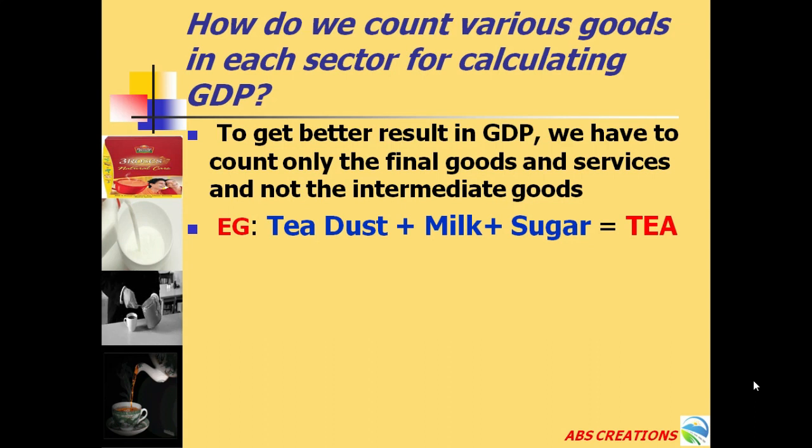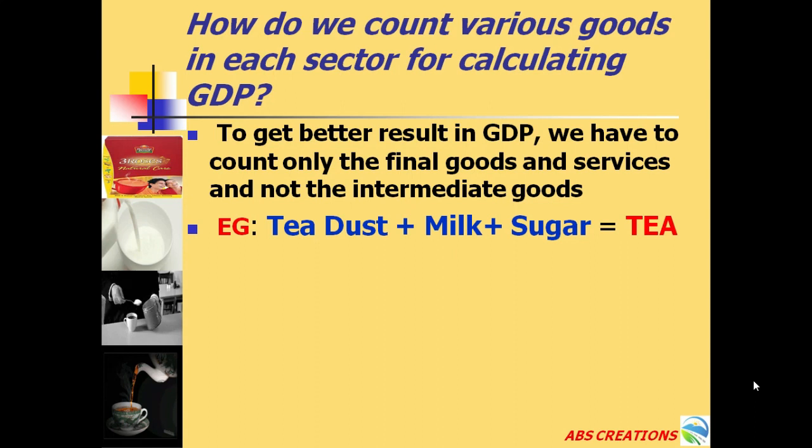When you go to a hotel, you are served a cup of tea or a coffee. The goods used to produce it are tea powder or tea dust, milk and sugar. All these come under the category of intermediate goods, since they form a part of the final good, the cup of tea.